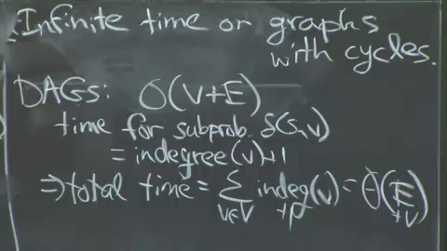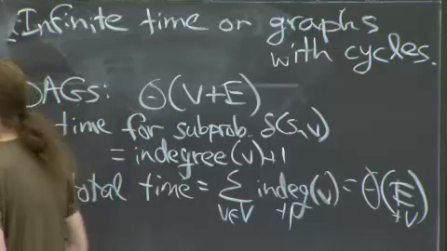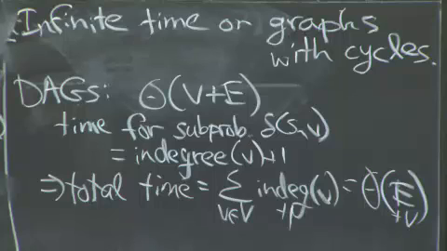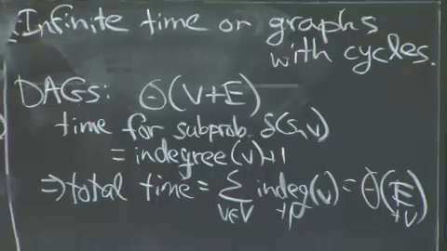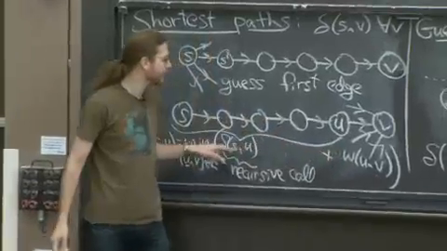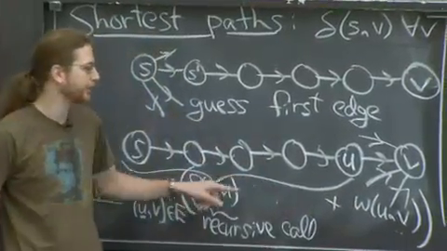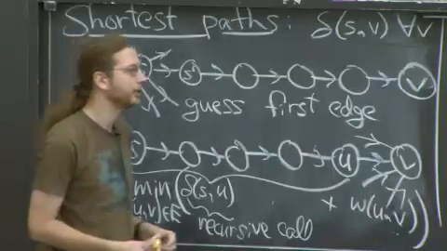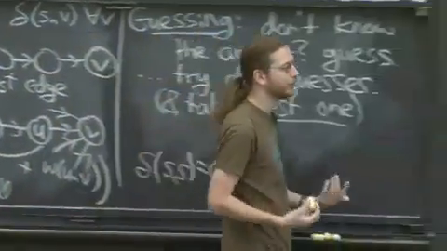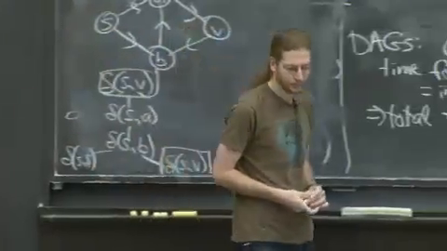Now we already knew an algorithm for shortest paths in DAGs, and it ran in V plus E time. So there's another way to do the same thing. If you think about it long enough, this algorithm, memoized, is essentially doing a depth first search to do a topological sort to run one round of Bellman-Ford. So we had topological sort plus one round of Bellman-Ford. This is kind of it all rolled into one. This should look kind of like the Bellman-Ford relaxation step or shortest paths relaxation step. It is. This min is really doing the same thing. So it's really the same algorithm, but we come at it from a different perspective.